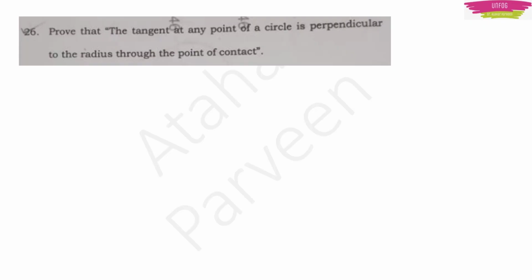Next question. Prove that the tangent at any point of a circle is perpendicular to the radius through the point of contact. So here they are telling that there is a circle which is having a tangent, and the point of contact of the tangent and the circle will be here, point A. If you draw a radius there, then that radius is always perpendicular to the tangent at the point of contact.